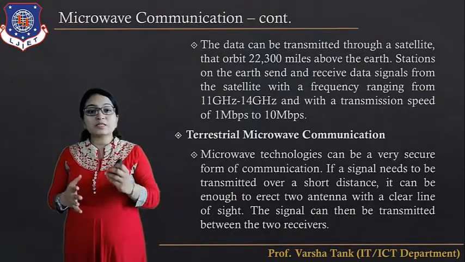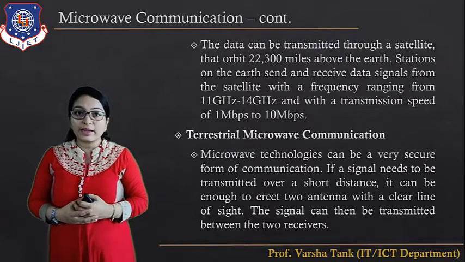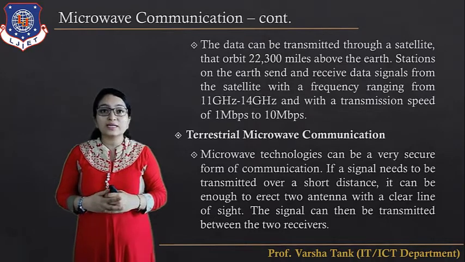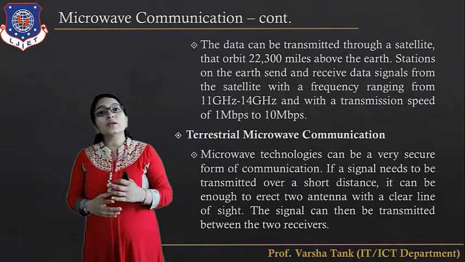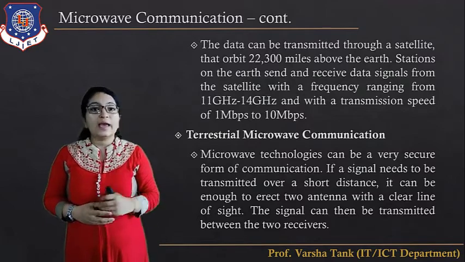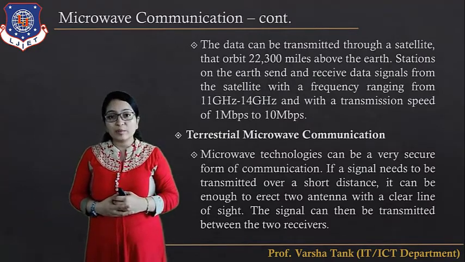The data can be transmitted through a satellite whose orbit is 22,300 miles above the earth. Stations on the earth send and receive data signals from the satellite with frequencies ranging from 11 gigahertz to 14 gigahertz, and with a transmission speed of 1 Mbps to 10 Mbps.